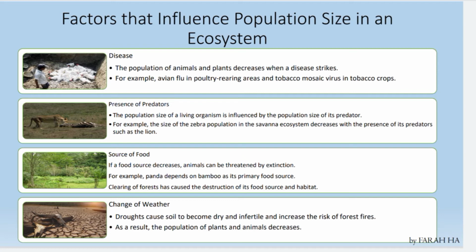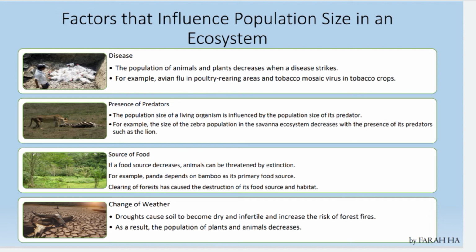Next is source of food. If a food source decreases, animals can be threatened by extinction. For example, pandas depend on bamboo as their primary food source. Clearing of forests can cause the destruction of its food source and habitat. Because of that, we have to fight illegal logging.